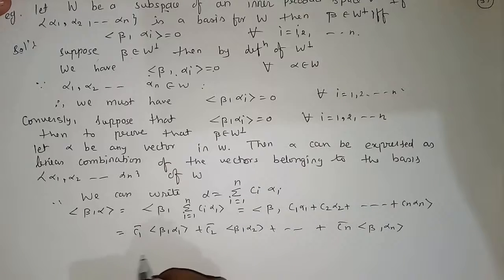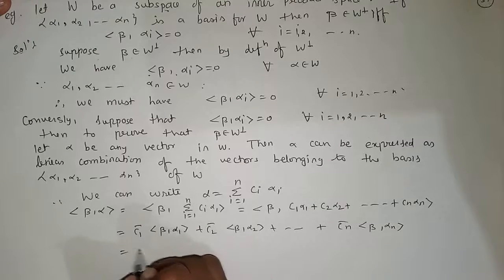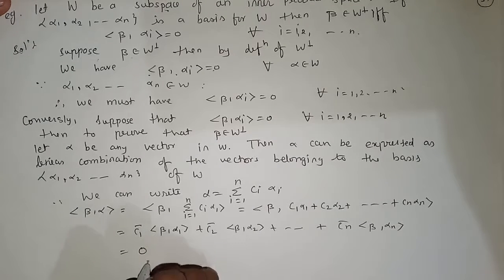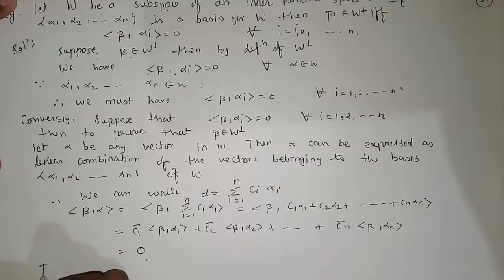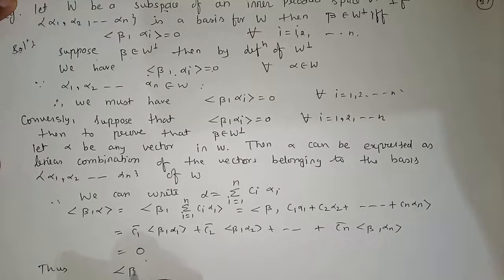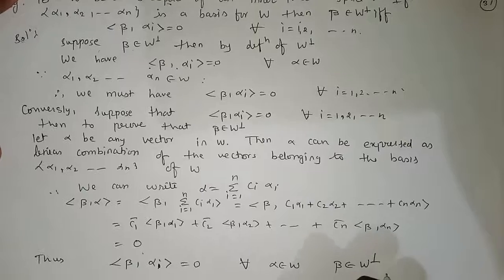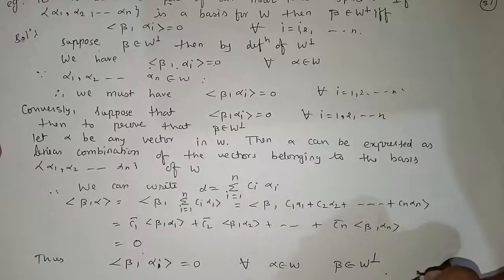Now we are saying that each inner product of beta and alpha i is 0, so we will get the inner product of beta and alpha as 0. Thus the inner product of beta and alpha is equal to 0 for all alpha belonging to W. So this implies that beta belongs to W complement. So we have proved this example.